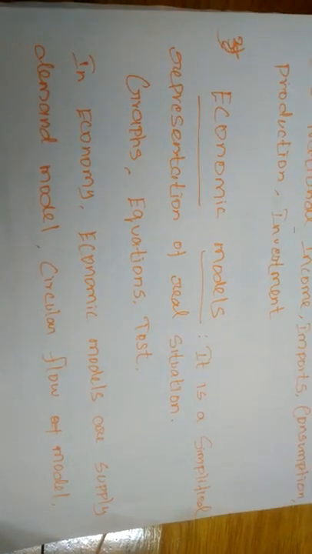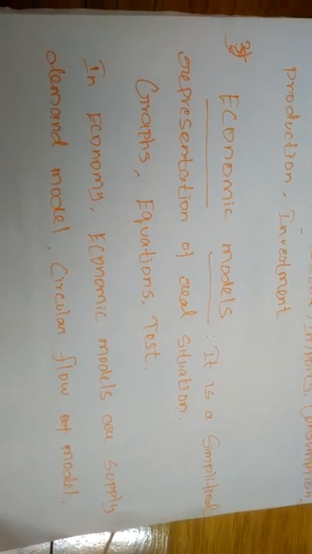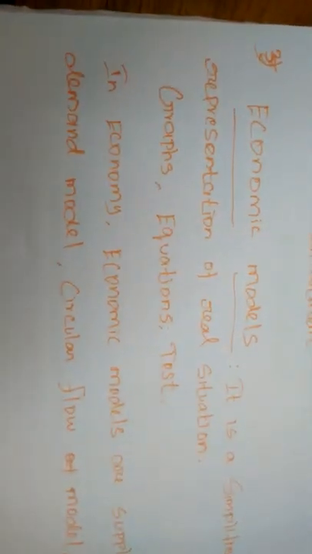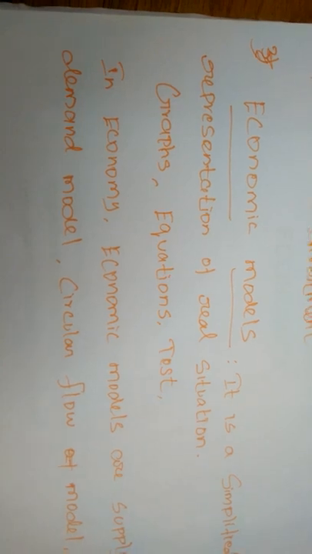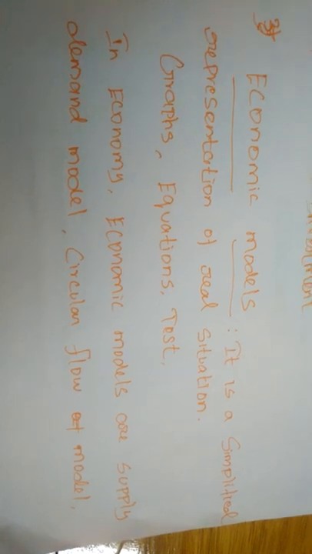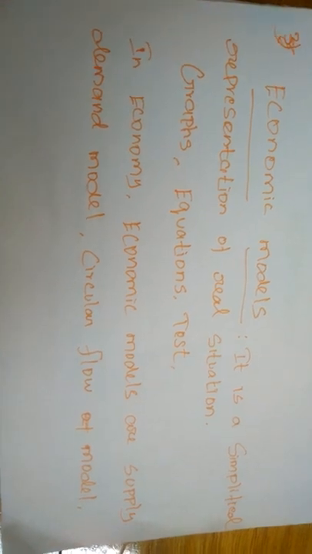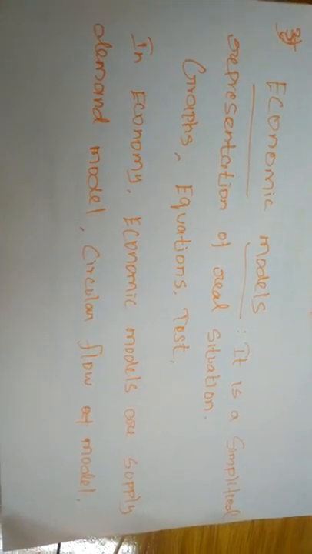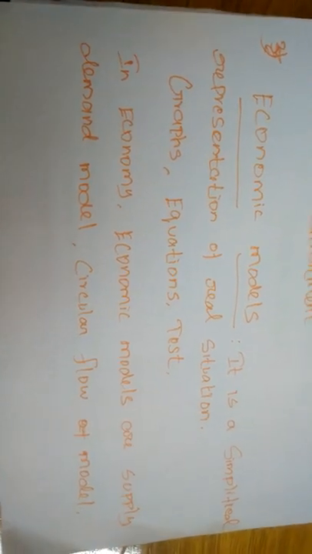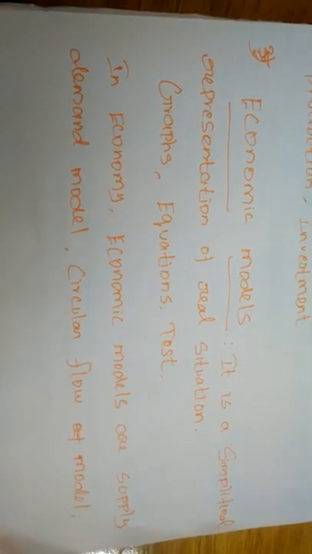The two sector model is for a simple economy with households and firms. The two sector model explains how income and factors of production move between the two sectors, firms and households. How goods and services, income and factors of production move from firms to households and households to firms. In this way, how income is created is explained by the two sector model.